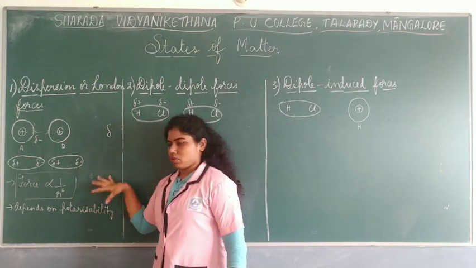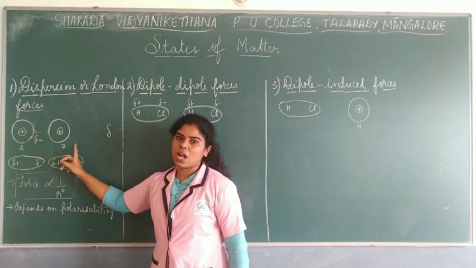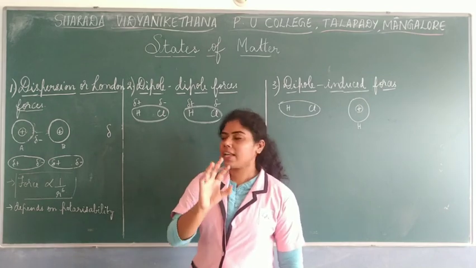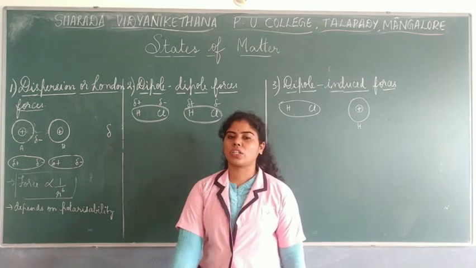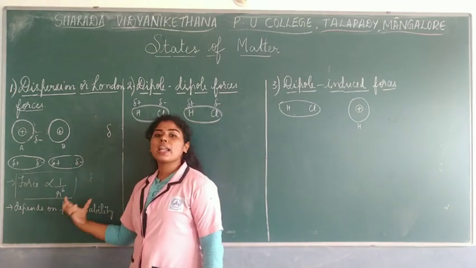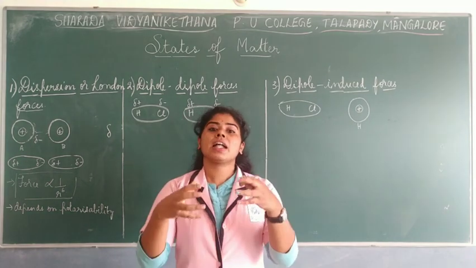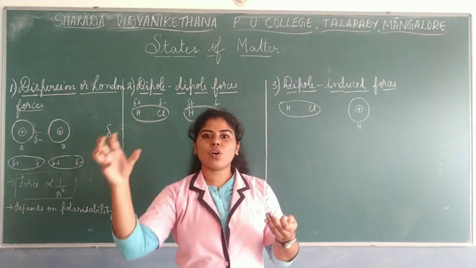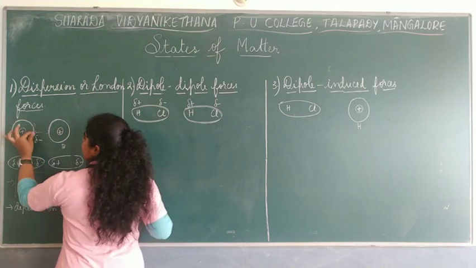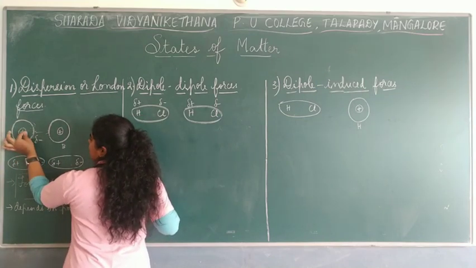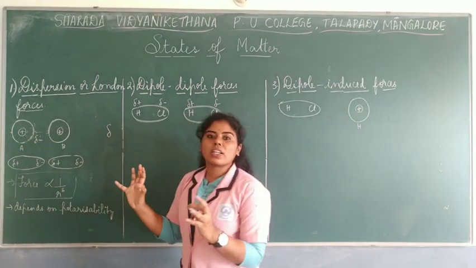Now this type of force between these non-polar molecules, here you see that they both are non-polar, noble gas atoms are taken here. So these interactive forces between noble gas atoms or non-polar molecules depend on the polarizability of atoms. Now what do you mean by polarizability? That means the ease with which the electrons can be moved from different places. As I told you here, the ease with which this particular atom moved the electrons toward the right-hand side, and here it was less. And this is what is polarizability.